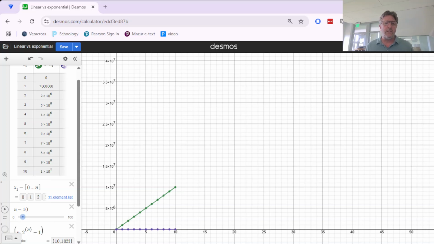Okay, so my question for you to consider is: is there a point in the future where you would rather switch to this purple plan instead? So I want you to pause the video right now, write down what you think. Will it ever be better to switch over to the doubling plan? That would mean that at that point, you'd be getting more than $1 million more per year. So pause right here. Tell me what you think.